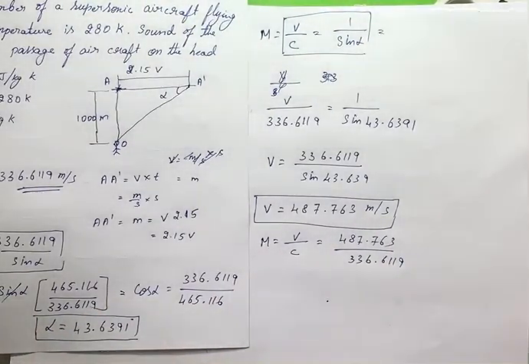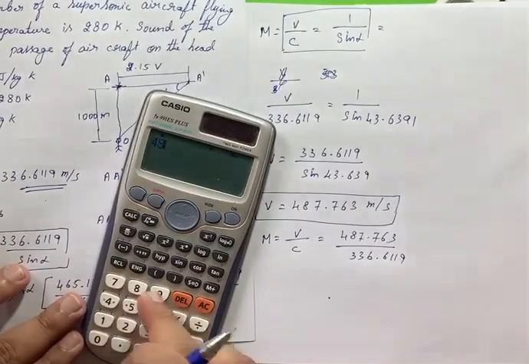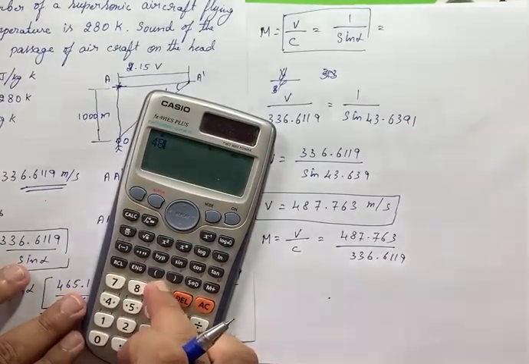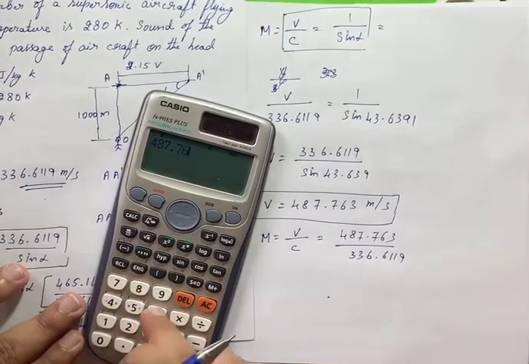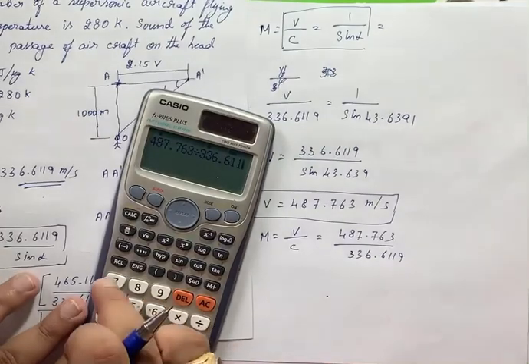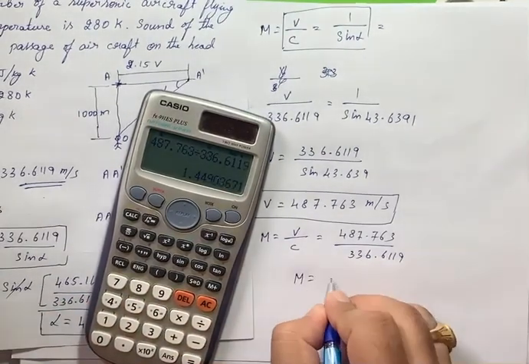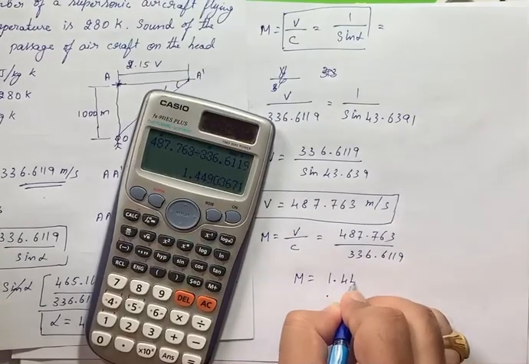So we'll get the Mach number as 487.763 divided by 336.6119, which gives Mach number M equal to 1.449.